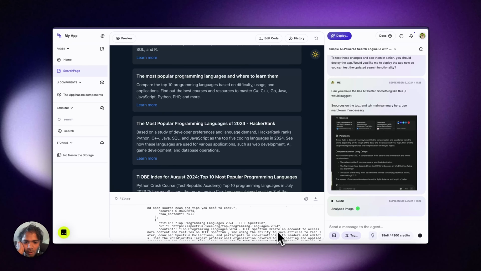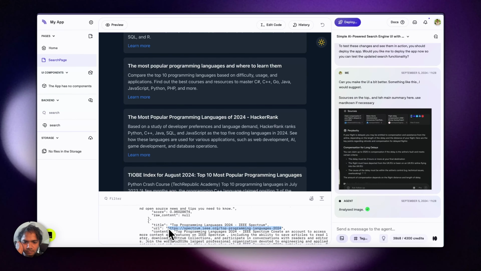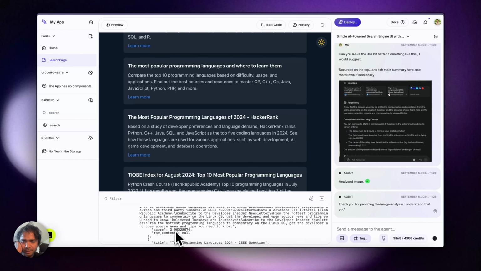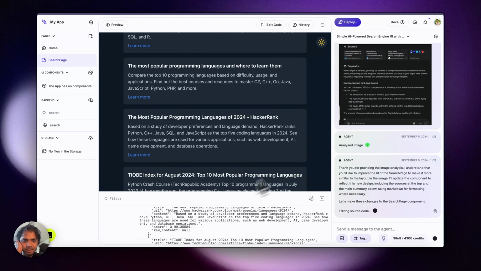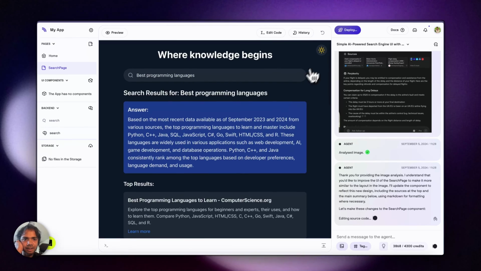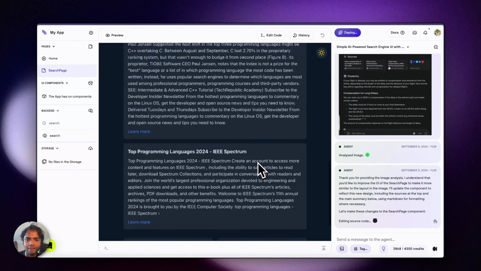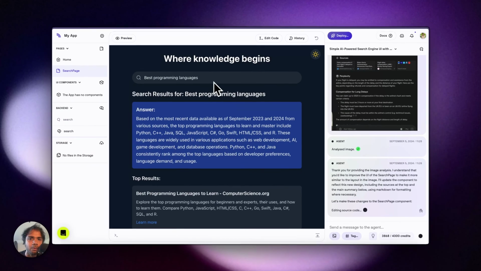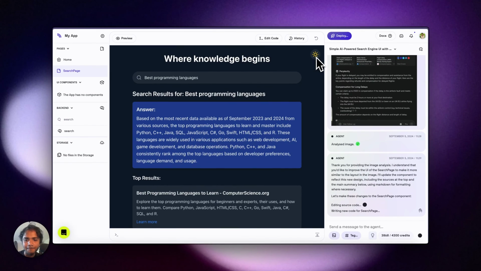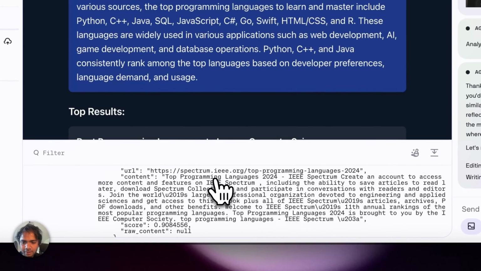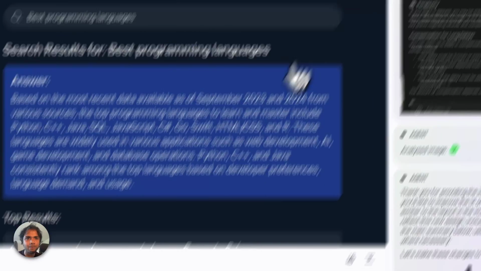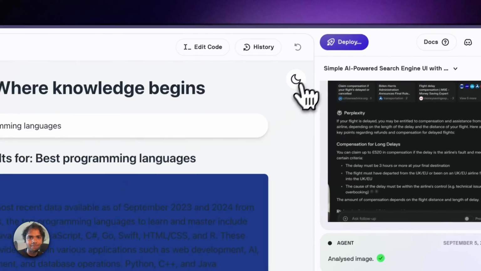Sadly, I see a URL for, this is a URL, right? It does not have the image. That's sad. I don't like that. Maybe an image would have been great. In dark mode, it looks pretty cool. I like the dark mode already. But in the light mode, I don't like it that much. Maybe we have to fix that.